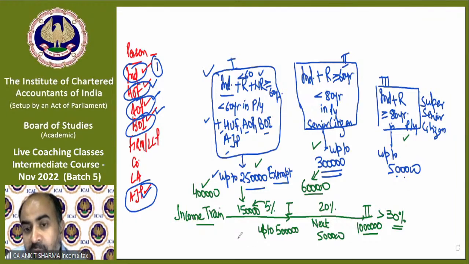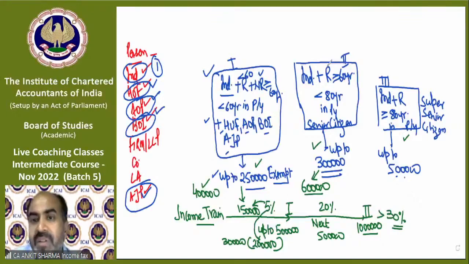So up to 5 lakh, 3 lakh will be exempt. So the only taxable amount will be 2 lakh at the rate of 5%.